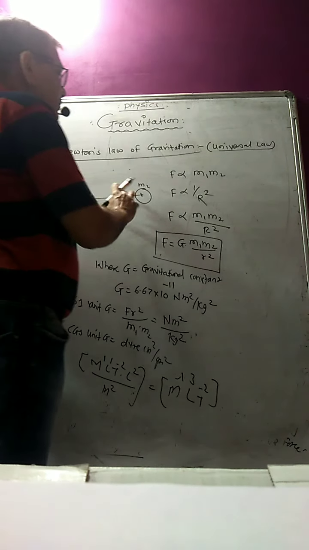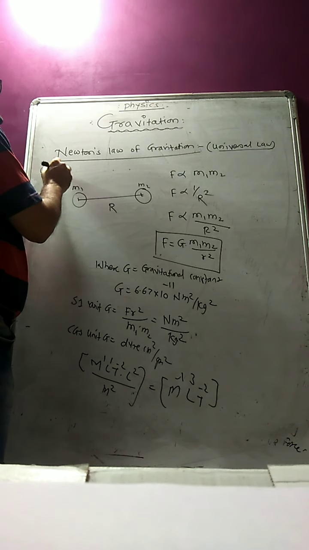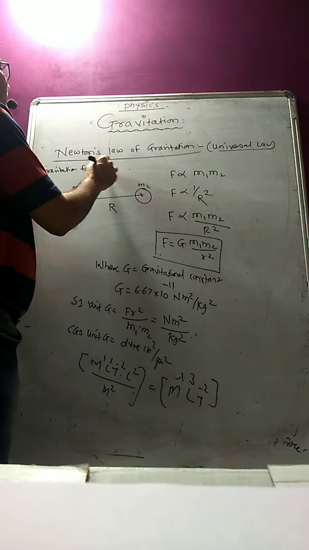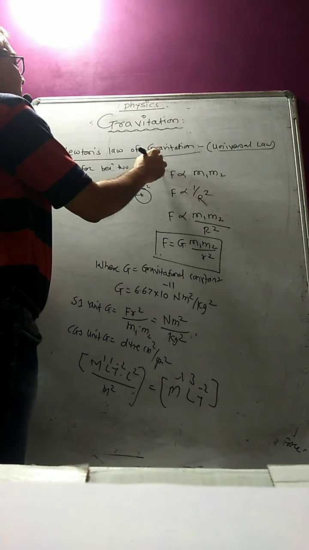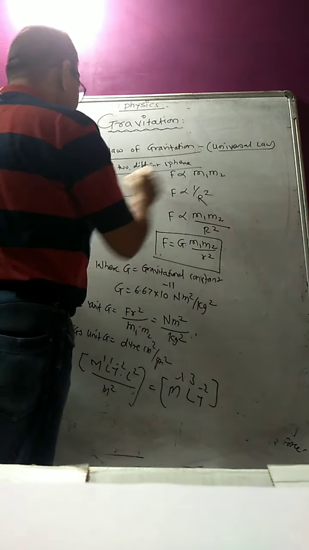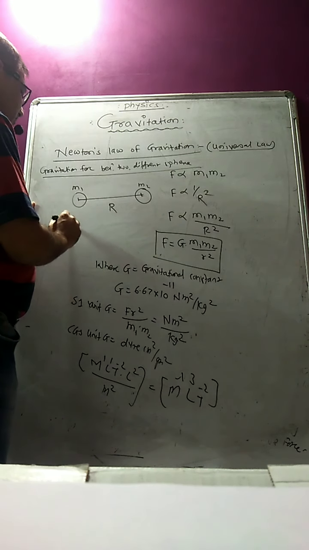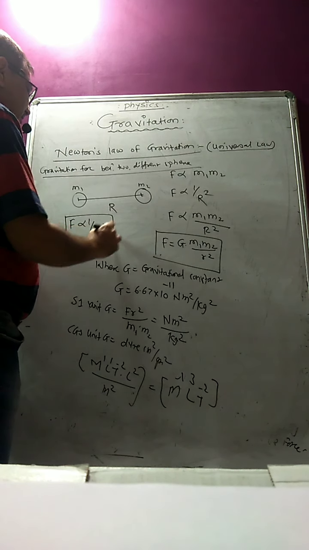Gravitational force between two different spheres, having the masses m1 and m2 and separated by the distance r, will be inversely proportional to r square.